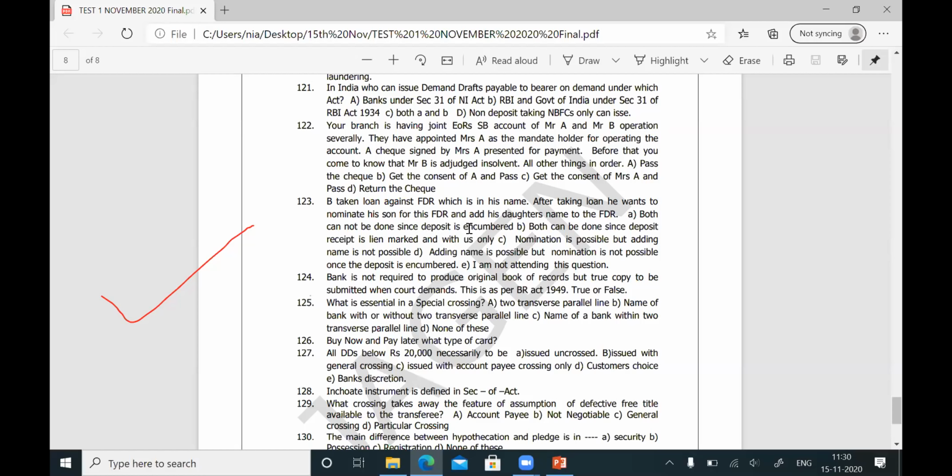Both can be done? No. Nomination is possible, but adding a name is not possible. So the answer for question 123 is C.